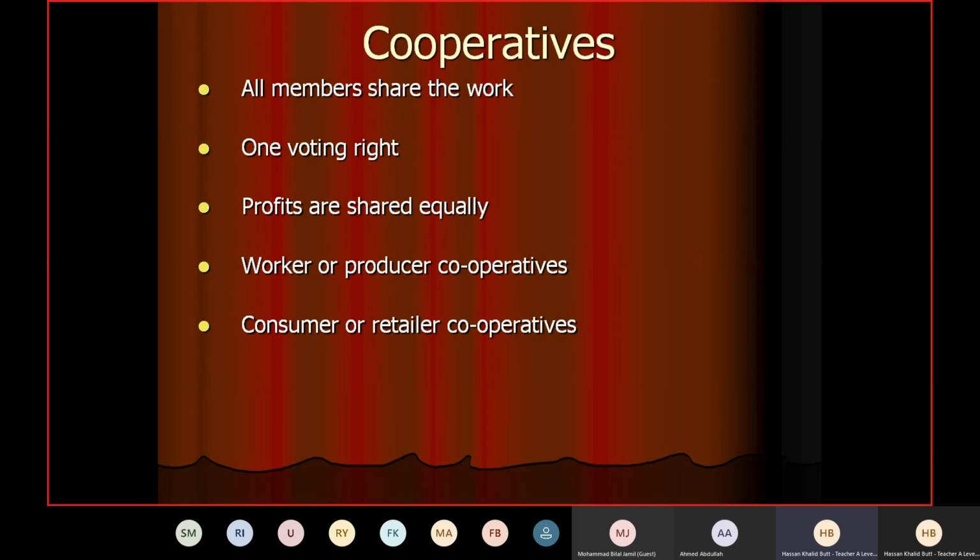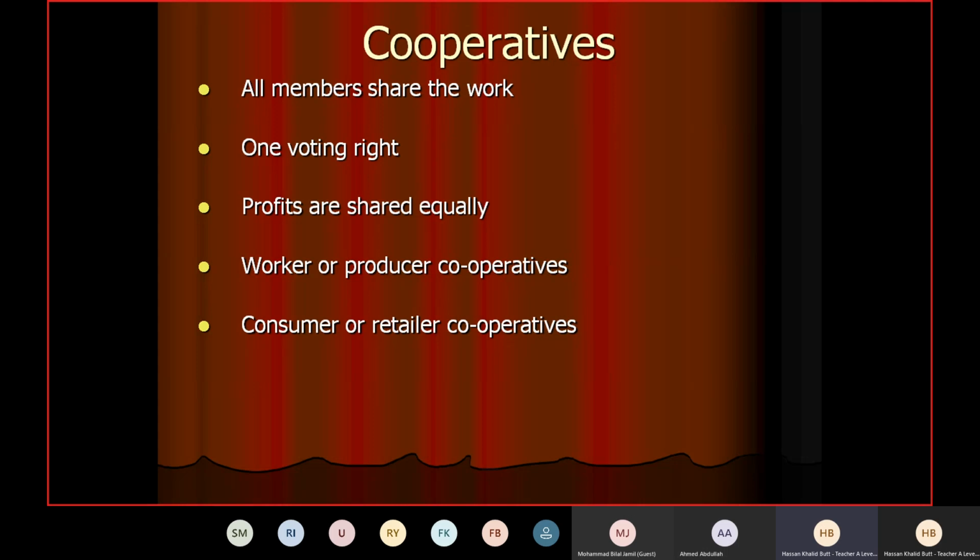Now, if there is a retailer cooperative, how do they get the benefit in that case? For example, there can be a wholesale cooperative as well.